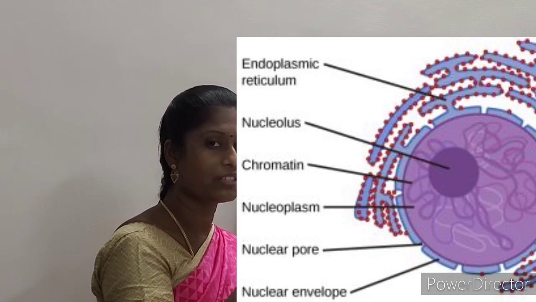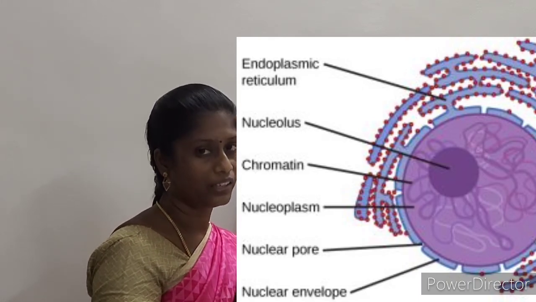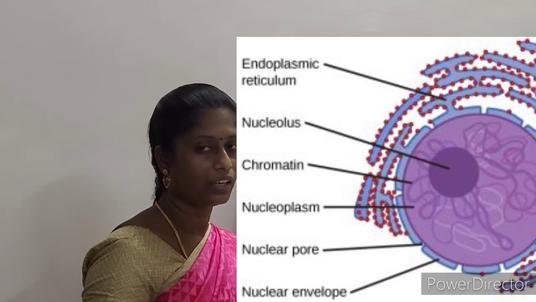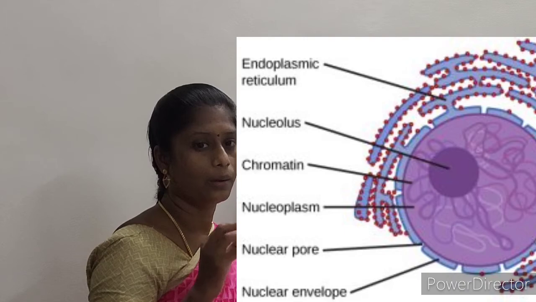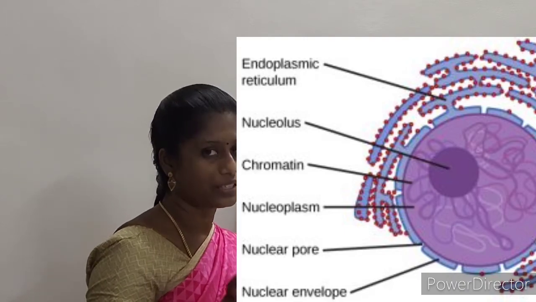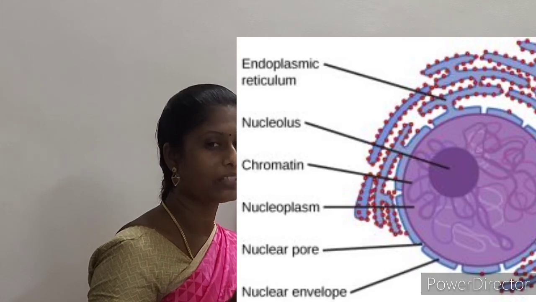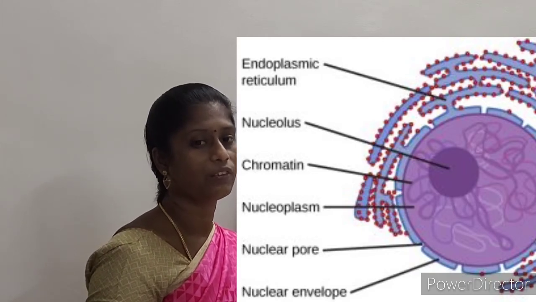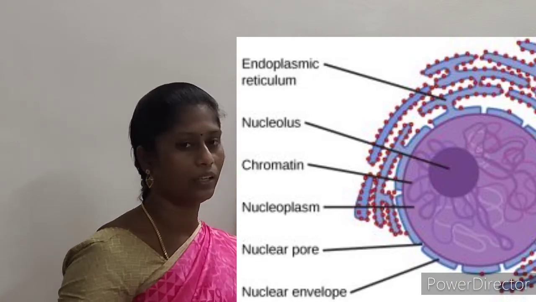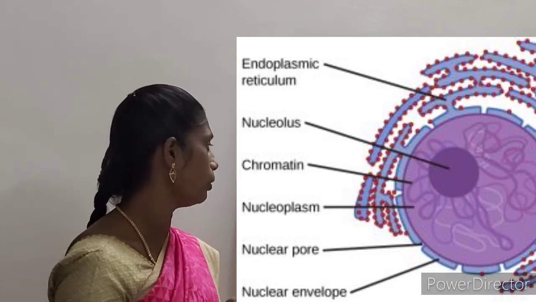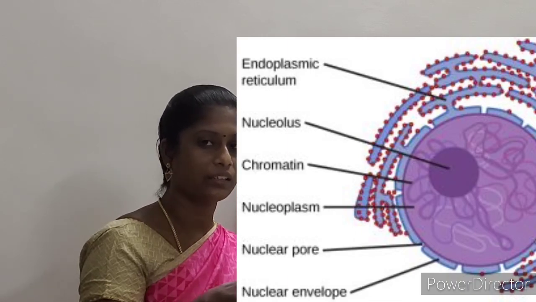Whereas previously we saw it is transcribed into mRNA and is not tightly condensed. That is called heterochromatin.